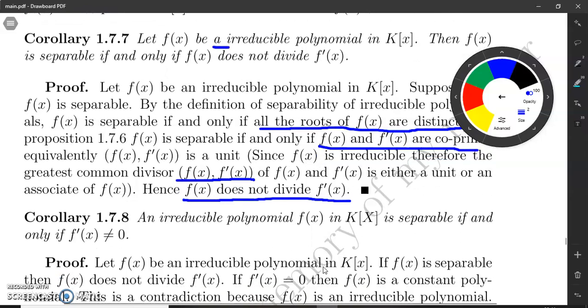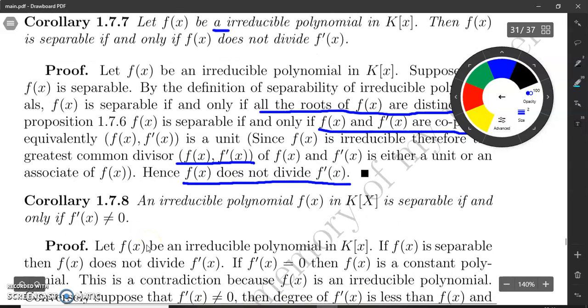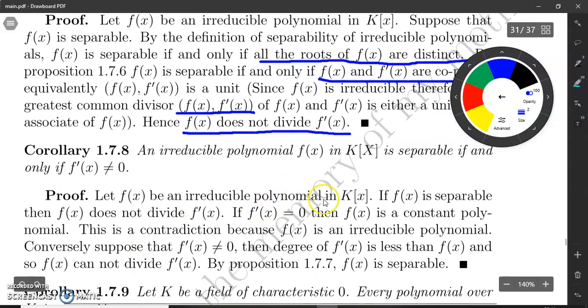Now again, to prove the next result we use this result: an irreducible polynomial f(x) in K[x] is separable if and only if its derivative is non-zero. So to prove this, suppose that f(x) is an irreducible polynomial. Since f(x) is separable, therefore f(x) does not divide f'(x) by the previous result.